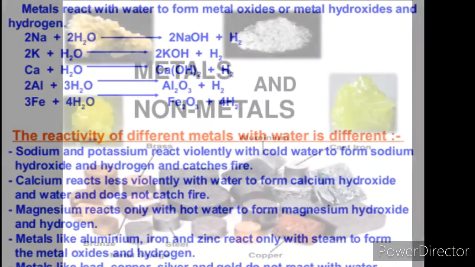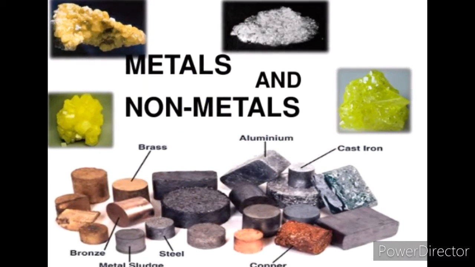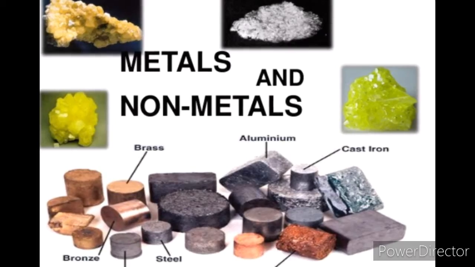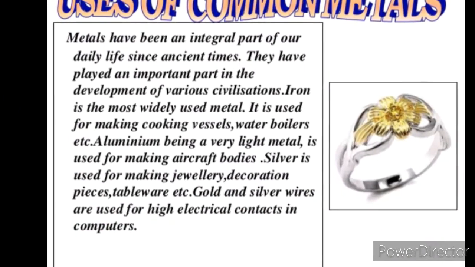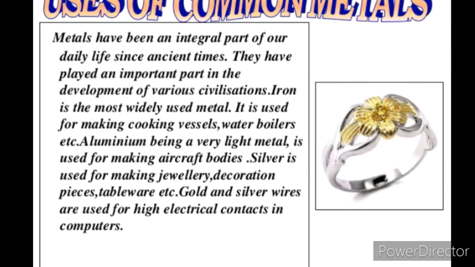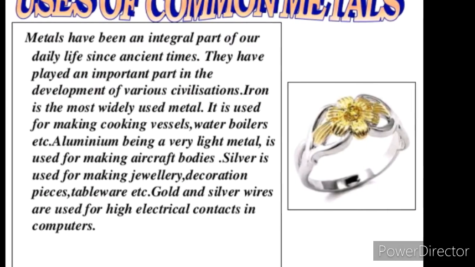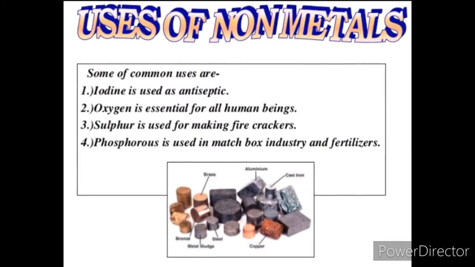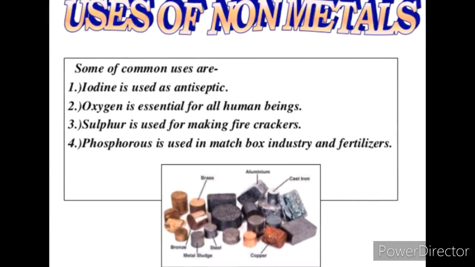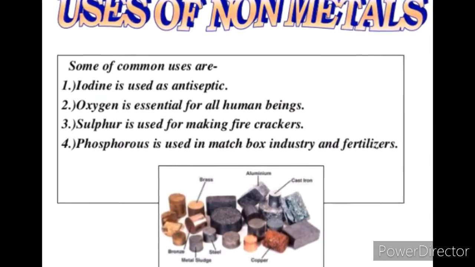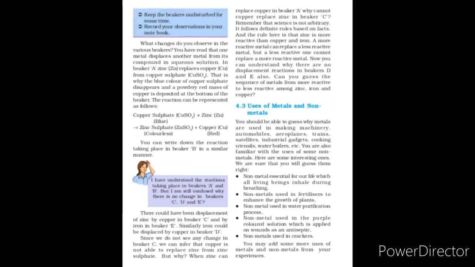Moving on, let us learn about the uses of metals. Metals have been an integral part of our daily life since ancient times. They have played an important part in the development of various civilizations. Iron is the most widely used metal. It is used for making cooking vessels, water boilers, etc. Aluminium, being a very light metal, is used for making aircraft bodies. Silver is used for making jewelry, decoration pieces, tableware, etc. Gold and silver wires are used for high electrical contacts in computers.